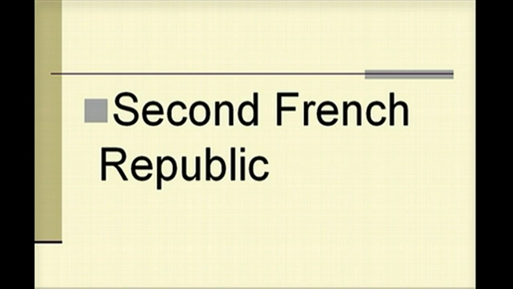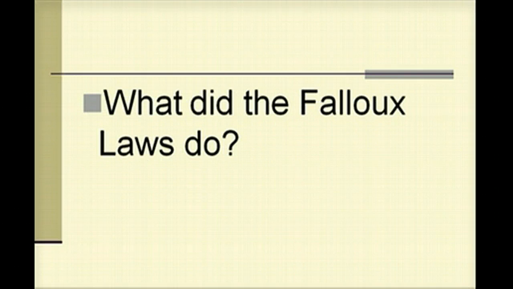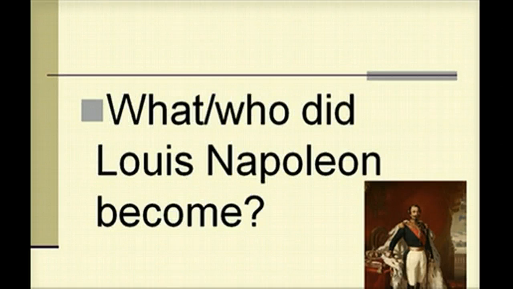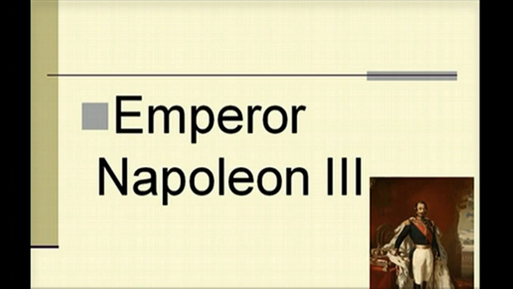Question number 8. What was Louis Napoleon president of? He was president of the Second French Republic, which of course we know will fall with his capture in the Franco-Prussian War. Question 9. What did the Fallot laws do? They returned control of the education to the Catholic Church under the presidency of Louis Napoleon for some time during his conservative phase. Question 10. Who did Louis Napoleon become? He became Emperor Napoleon III.